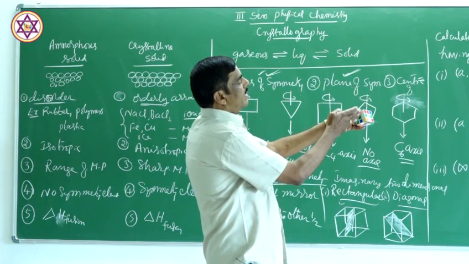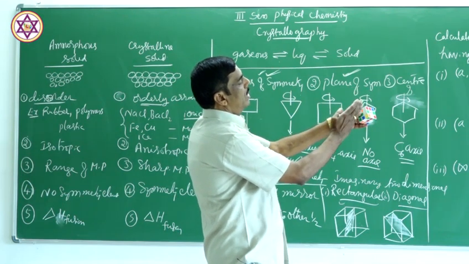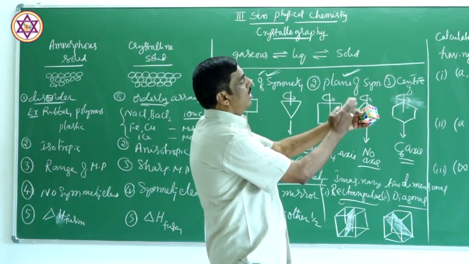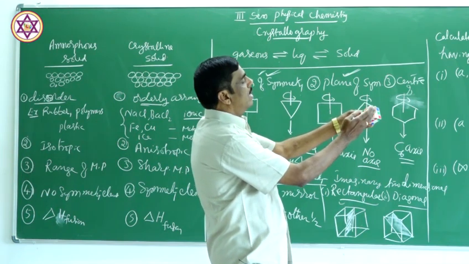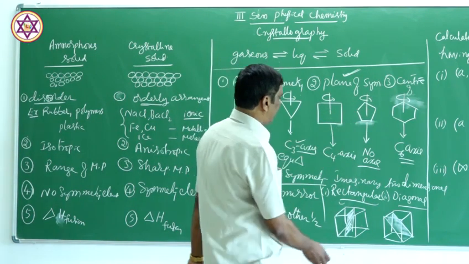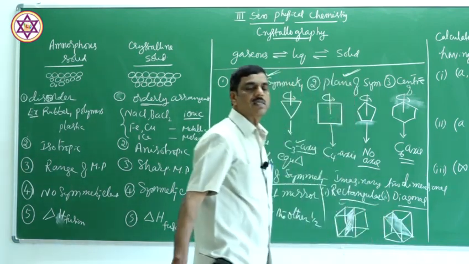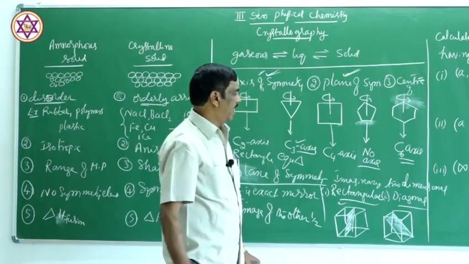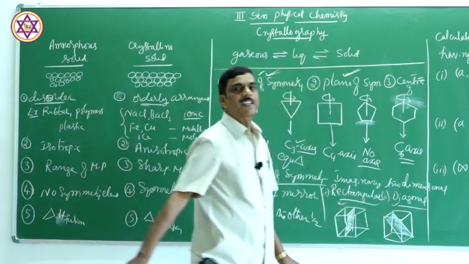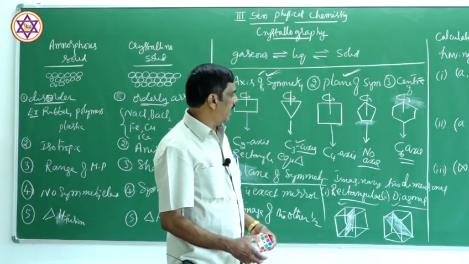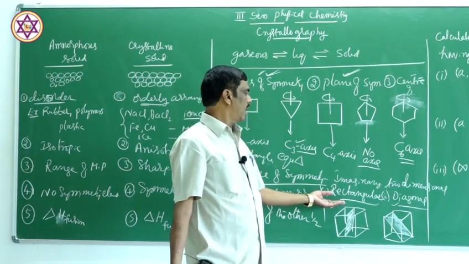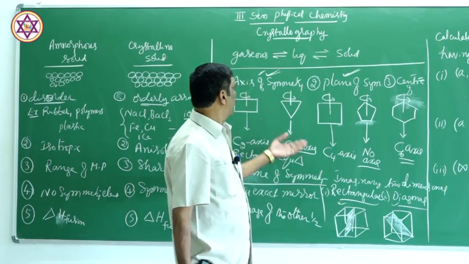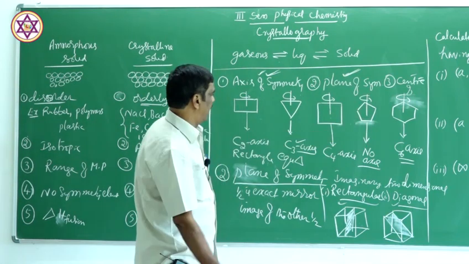Now, this bisects the cube into two equal halves. One half is the exact mirror image of the other half. So, this plane of symmetry is called diagonal plane of symmetry. Some crystals have diagonal plane of symmetry, some have rectangular plane of symmetry, some have axis of symmetry and so on.